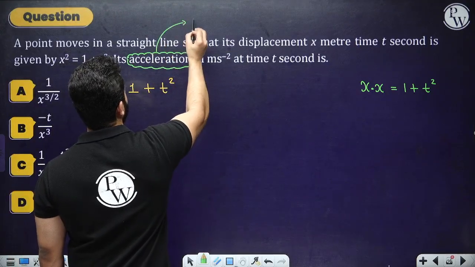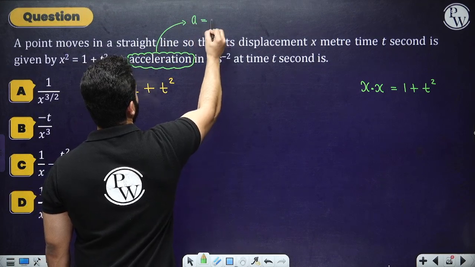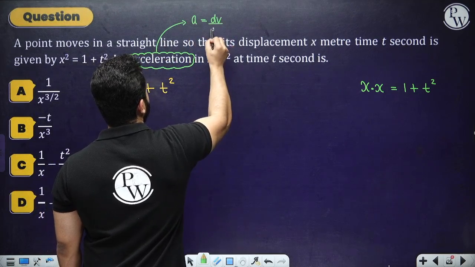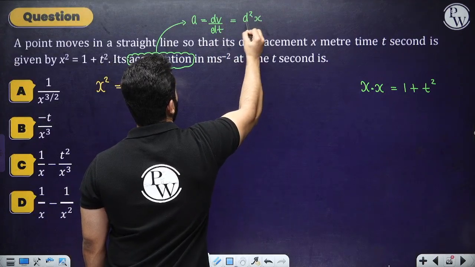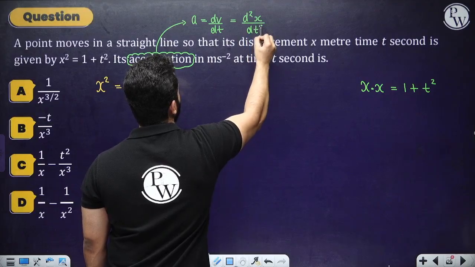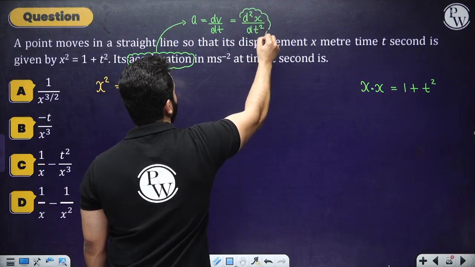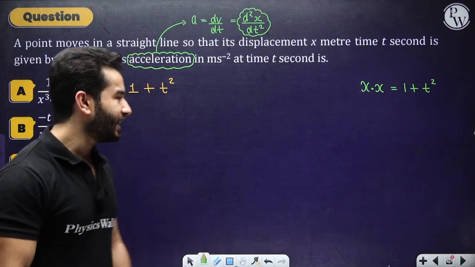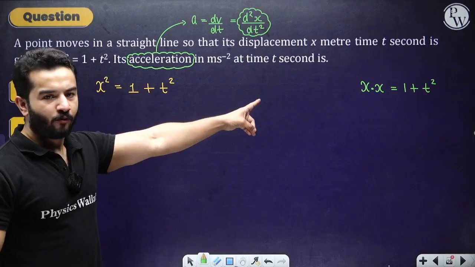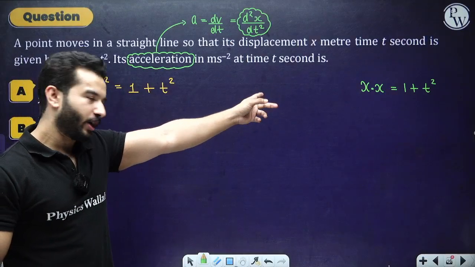Acceleration basically means dv by dt, and that basically means d2x by dt square. What do we mean by this? We mean that we have to differentiate the displacement-time relation twice to get acceleration. Is that correct? So for doing that, instead of x square, I've written x and x.